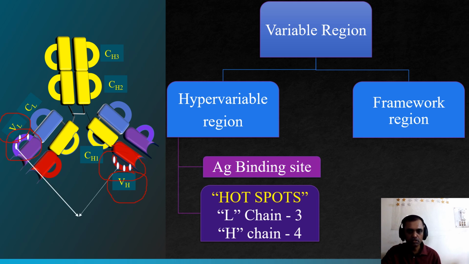The antigen binds to the antibody at the hotspots only.